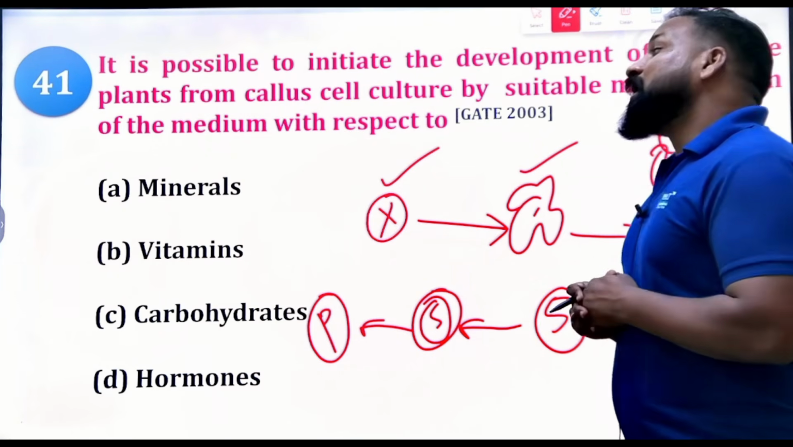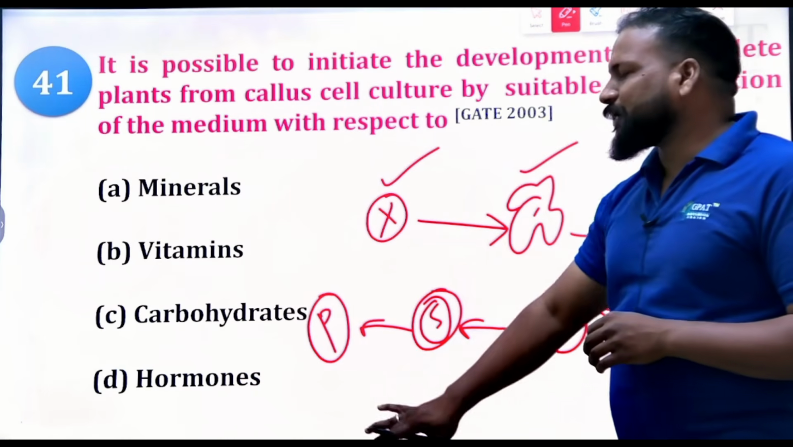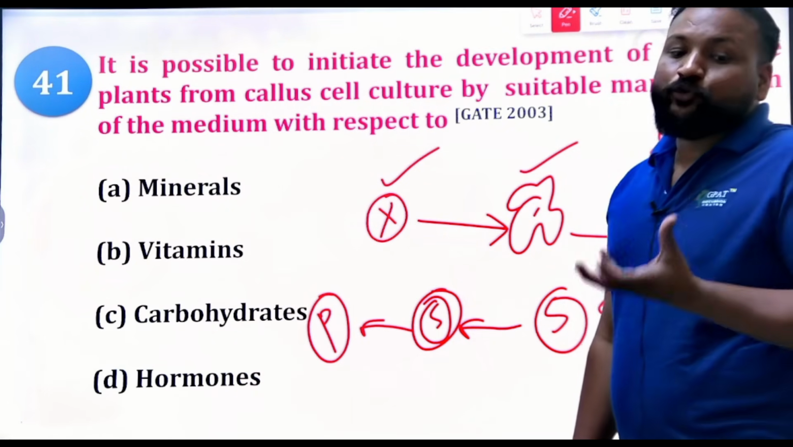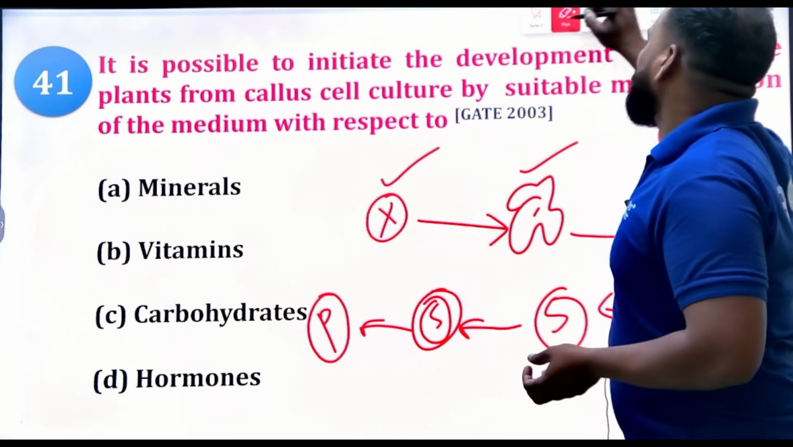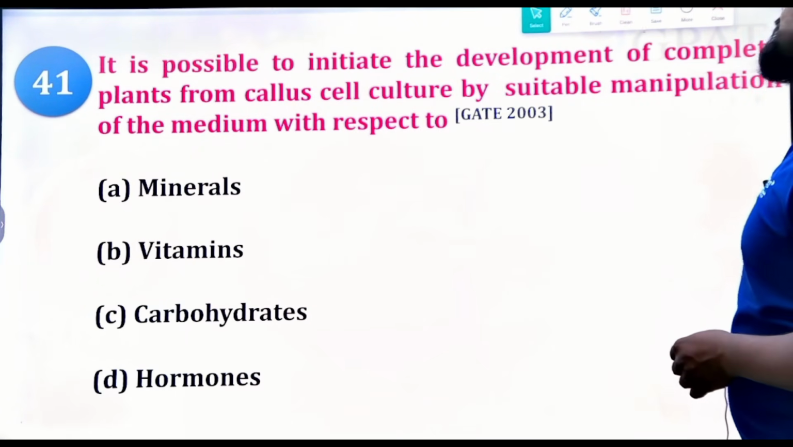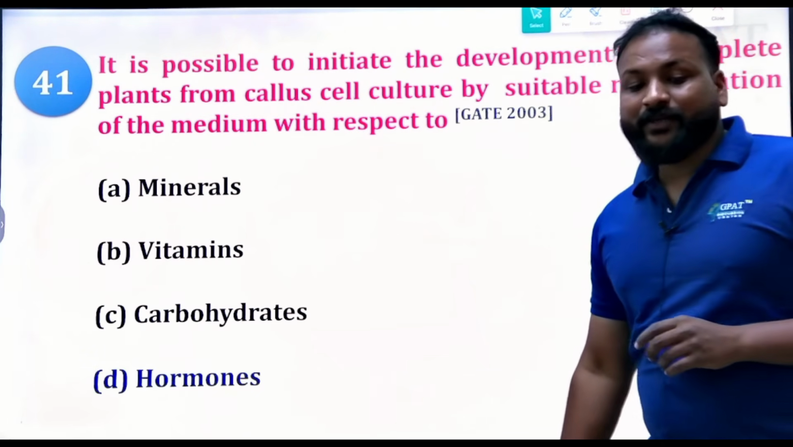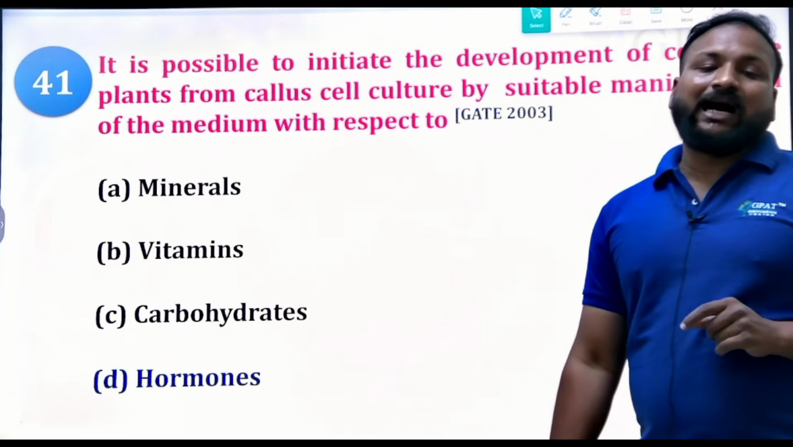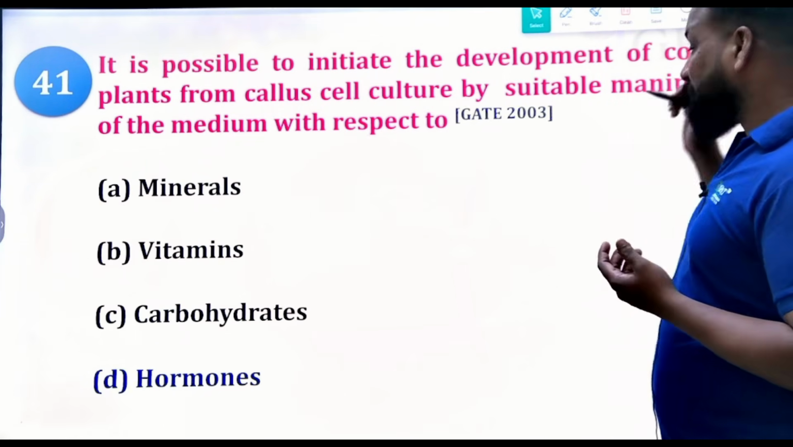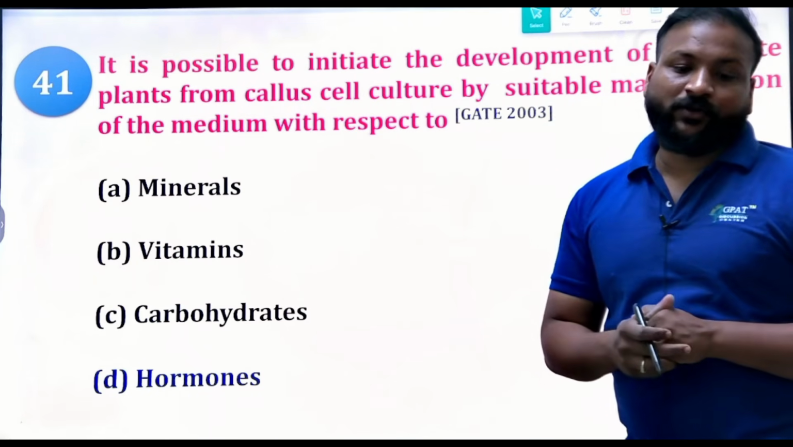Clear? But the question is, what makes a difference? By utilization of which of the following can we develop a new plant? What manipulation? By suitable manipulation of the medium, undoubtedly option D. With the manipulation of the hormones, we can develop complete plants from the callus cell culture. Okay, yes.